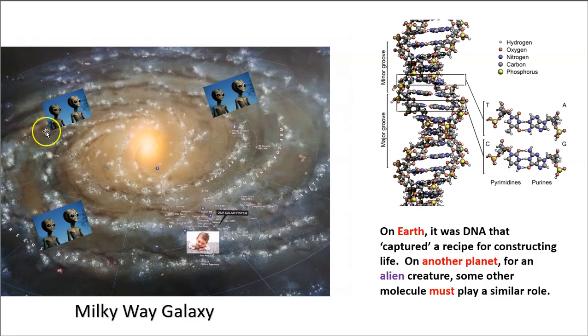Now, if there are other living beings in our galaxy, if they reproduce, there must be some kind of hereditary system, some molecule or molecules that carry the information for their own construction and can be passed on to build the future generations. On Earth, it's DNA. On some other planet, perhaps it's some other system, but they must have some molecule or molecules that play a similar role.